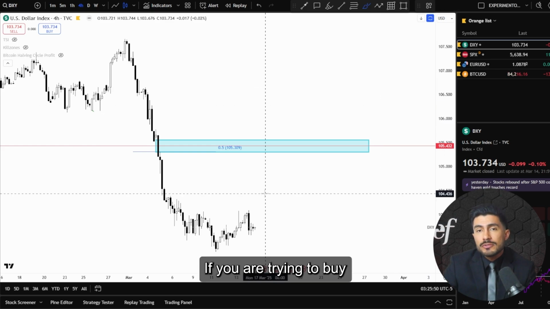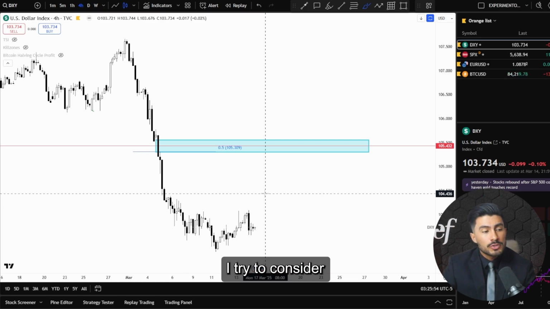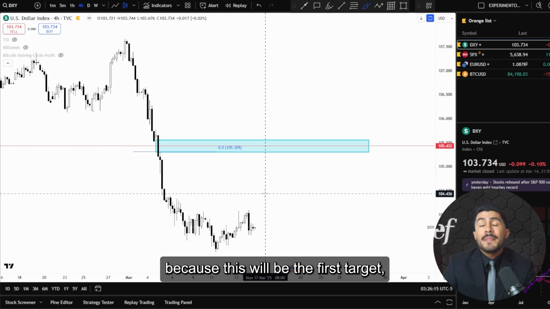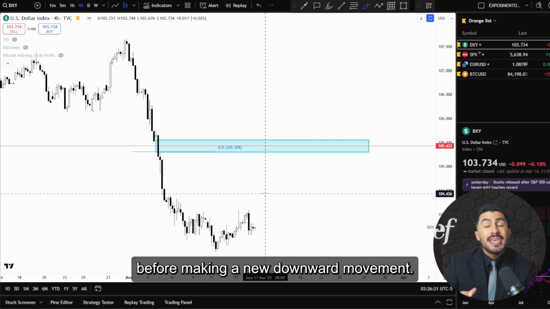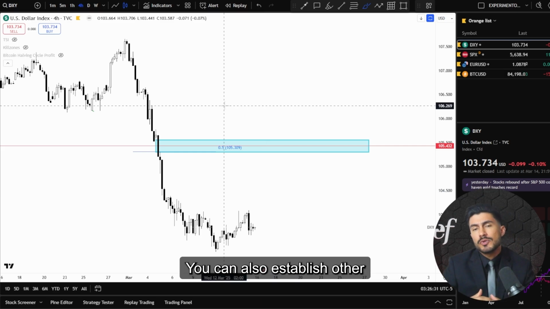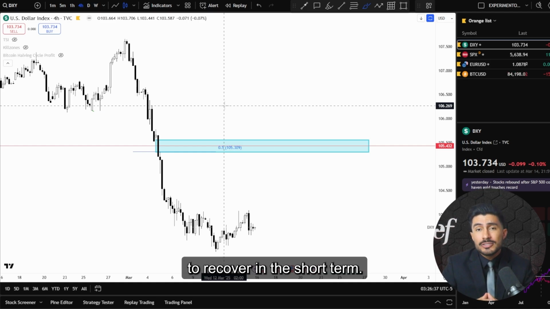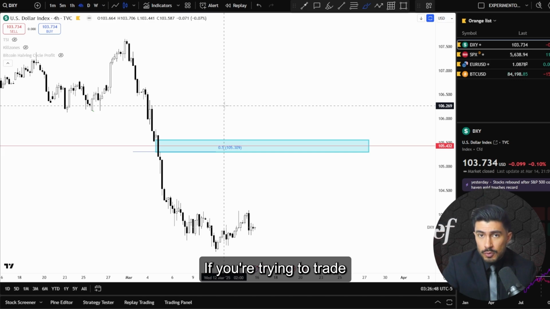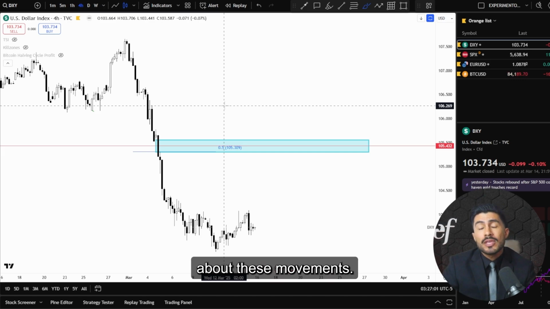So for this week, if you're trying to buy or make longs with the DXY, try to consider this point of the price, because this will be the first bullish target before making a new downward movement. After this, we have other objectives. You can also establish other bullish objectives, but for me, it is difficult for the DXY to recover in the short term. So if you're trying to trade bullish movements, do not have high expectations about these movements.